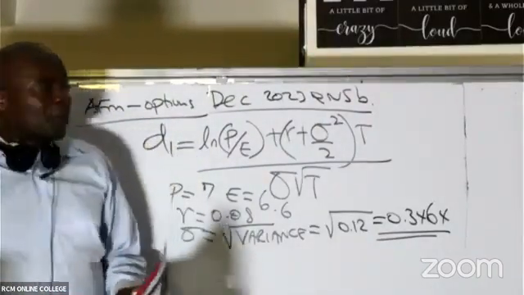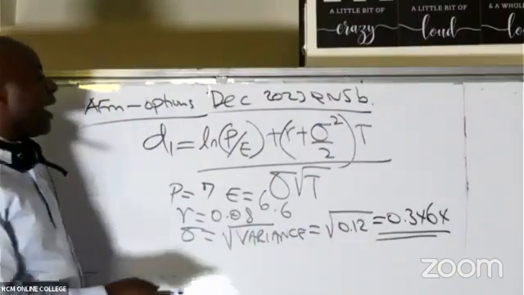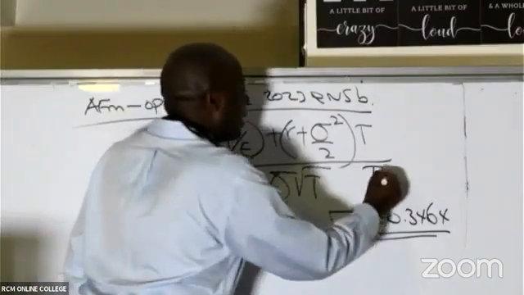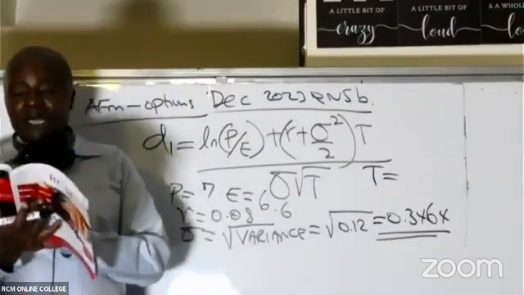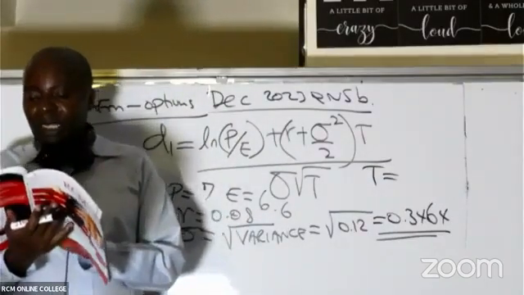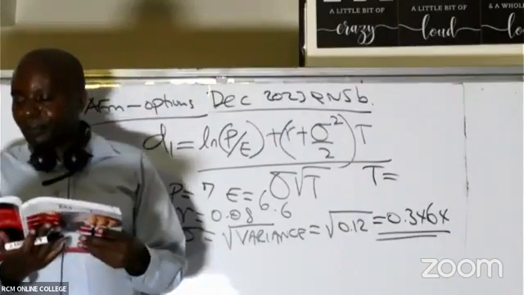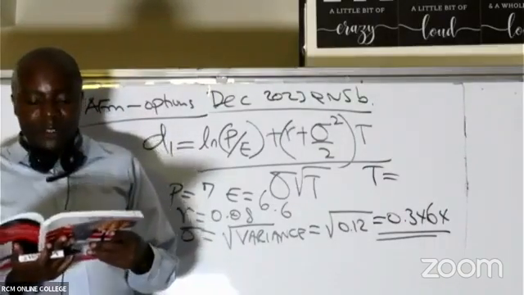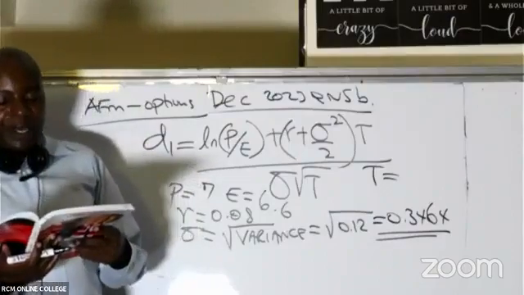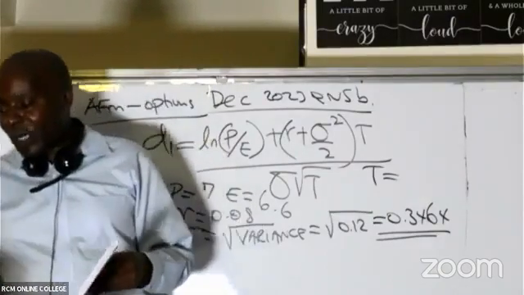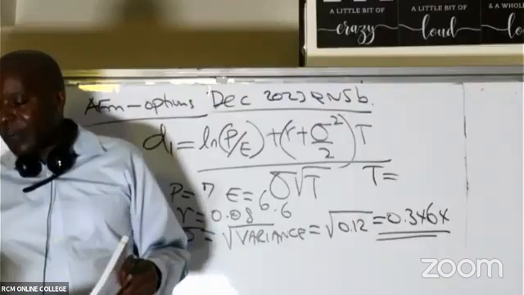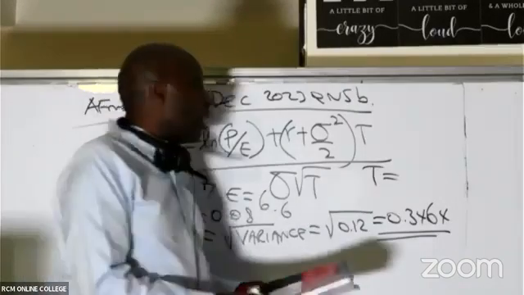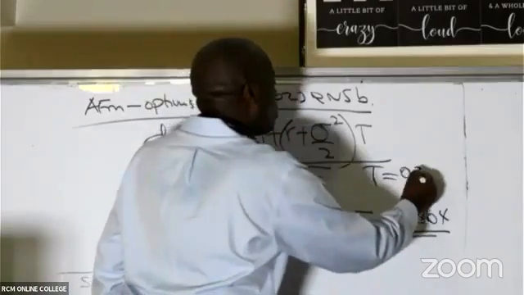0.3464, like that. Now, gentlemen, from there, the only other metric that I need is T. T is time in years. Are you able to see the time in years here? It is 3/12, because it is 3 months, so we divide by 12. So 3 divided by 12 gives me 0.25. So this T gives me 0.25.